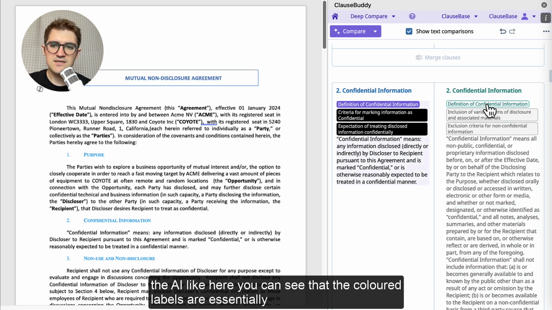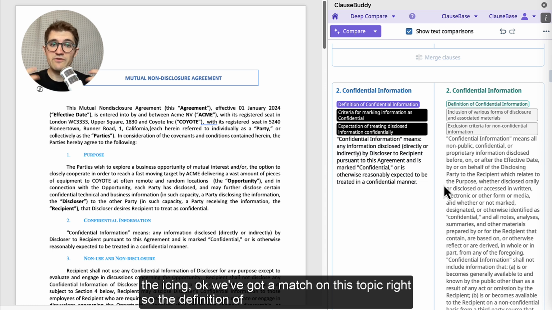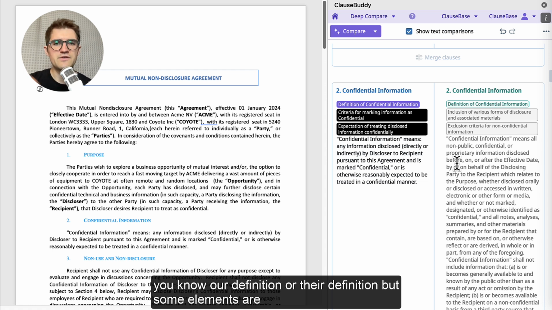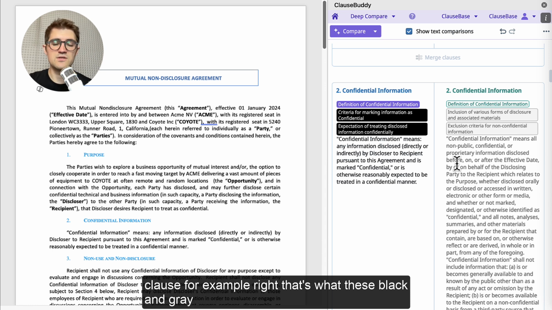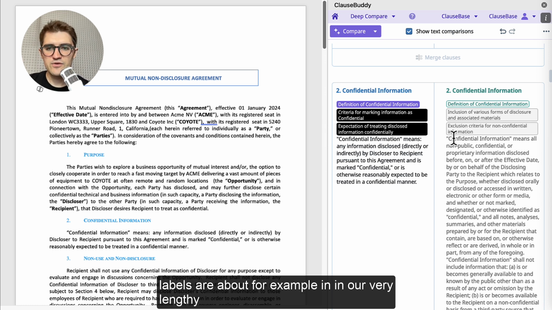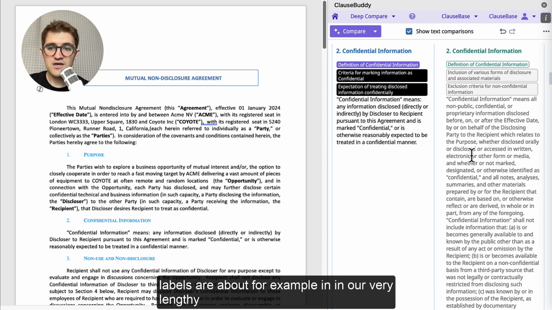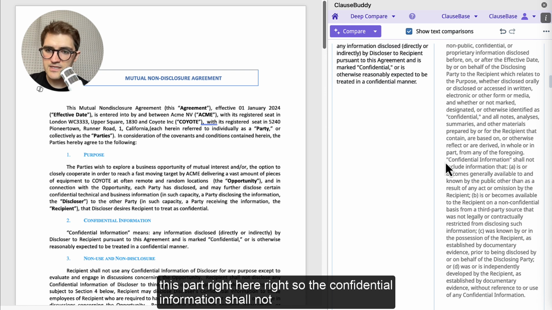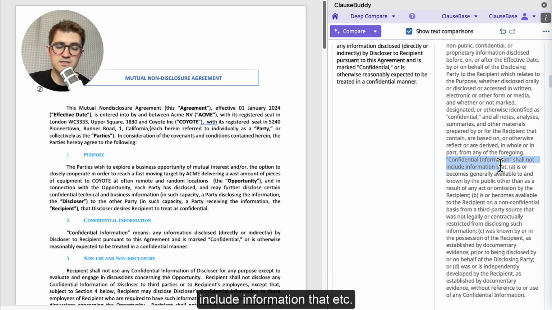Like here, you can see that the colored labels are essentially the AI saying, okay, we've got a match on this topic, right? So the definition of confidential information is provided. We can then still choose whether we would like our definition or their definition. But some elements are not provided in one clause, whereas they are provided in another clause. For example, that's what these black and gray labels are all about. In our very lengthy confidential information clause, we've got these exclusion criteria. So that's this part right here. So the confidential information shall not include information that, etc.